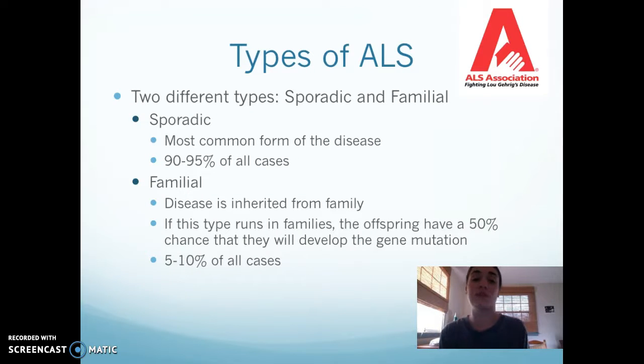So there are two types of ALS. There's sporadic and there's familial. Sporadic is the more common form, and this accounts for 90 to 95% of all cases. Familial is inherited from the family. So if this type does run in families, the offspring have a 50% chance of also having this genetic mutation. And this only accounts for 5 to 10% of all cases.